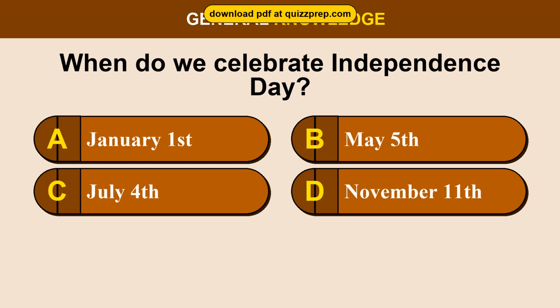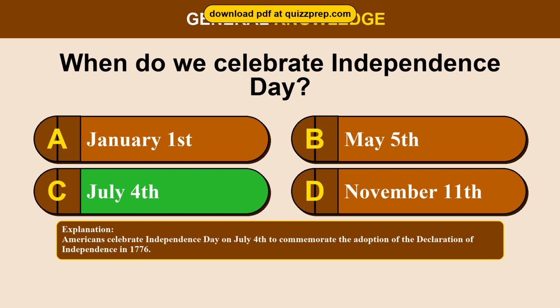Question 5. When do we celebrate Independence Day? Option A, January 1st. Option B, May 5th. Option C, July 4th. Option D, November 11th. The correct answer is option C, July 4th. Americans celebrate Independence Day on July 4th to commemorate the adoption of the Declaration of Independence in 1776.